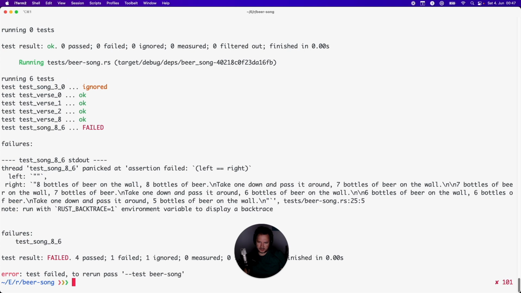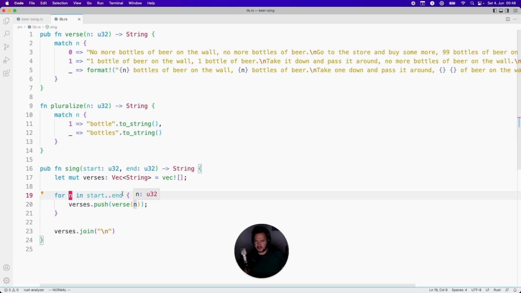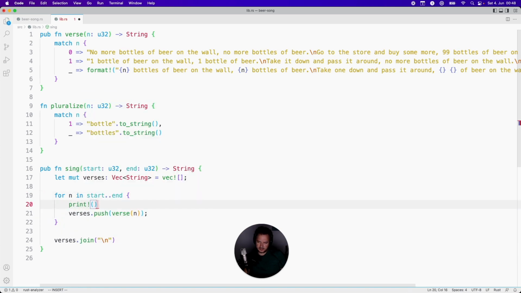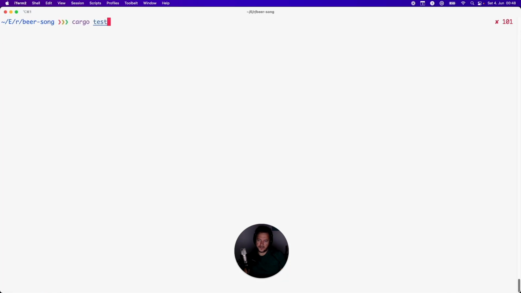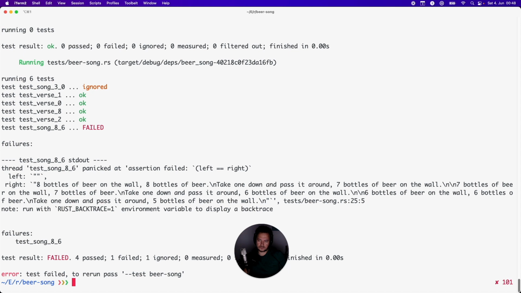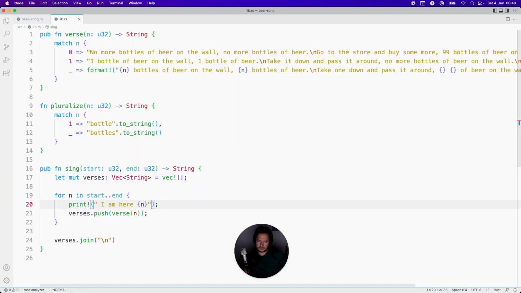It doesn't work. It returns nothing. I think it's an issue because we are going from 8 to 6, and I think it's not even passing here. Let's print I am here and check if it's passing. Nope. Okay, so